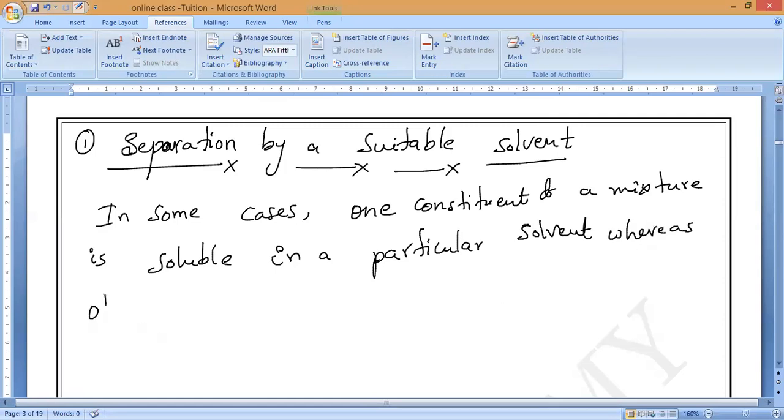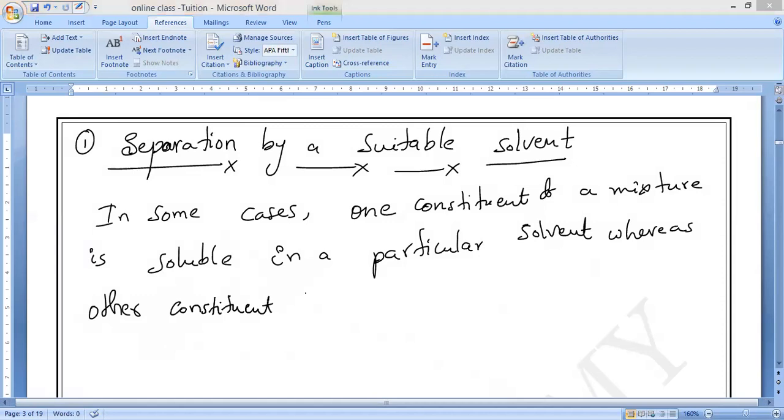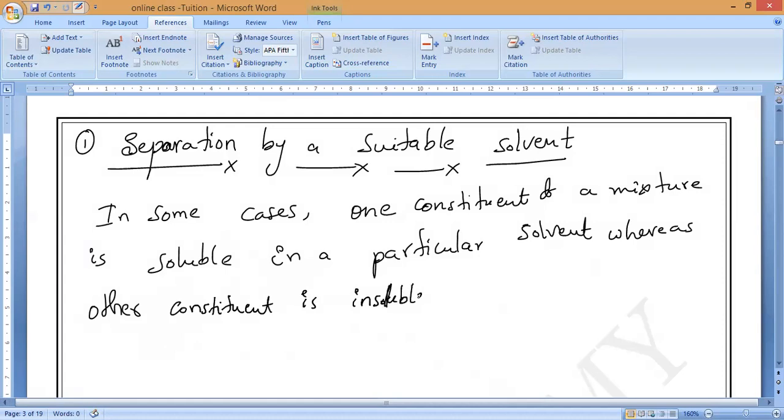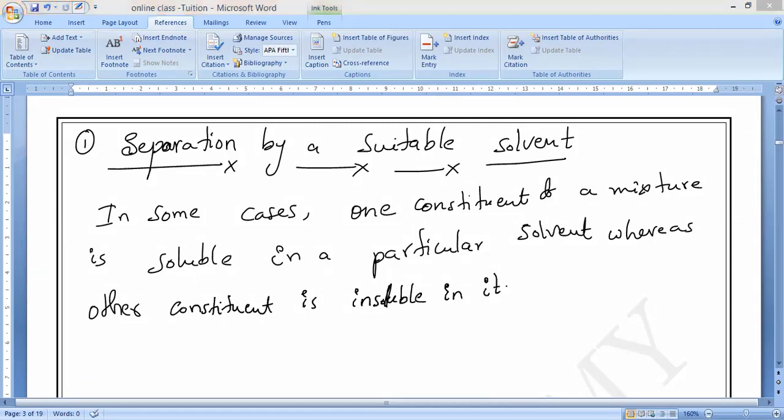If both are soluble, is it possible to use this technique? No, sir. The other constituent is insoluble in it. That's right. Understand? So that is what we can use.